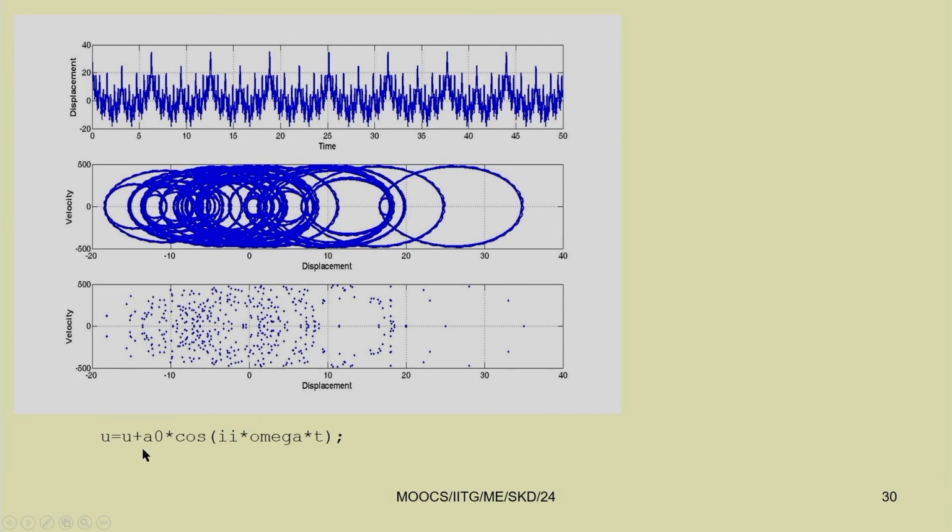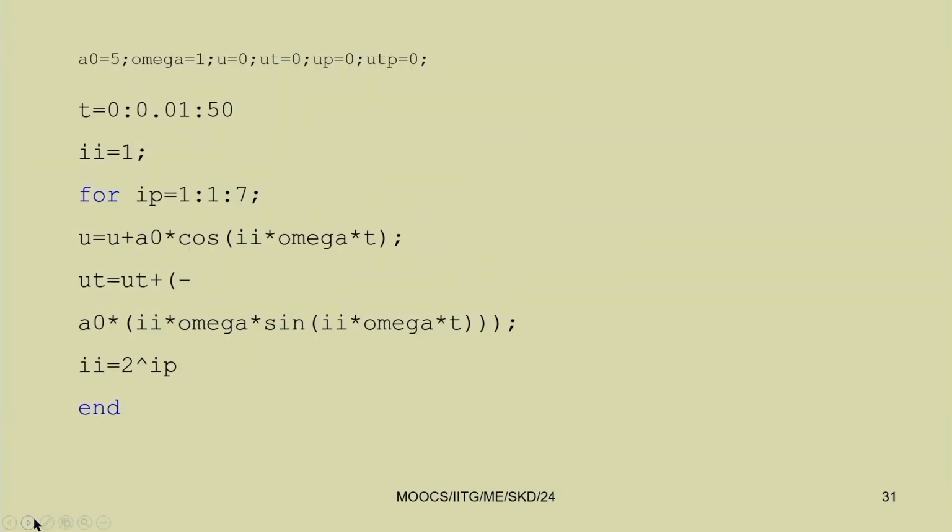This code is given here. You just initialize u equal to 0. Then you take u plus a0 cos II omega t, where II for the first iteration will be 1.